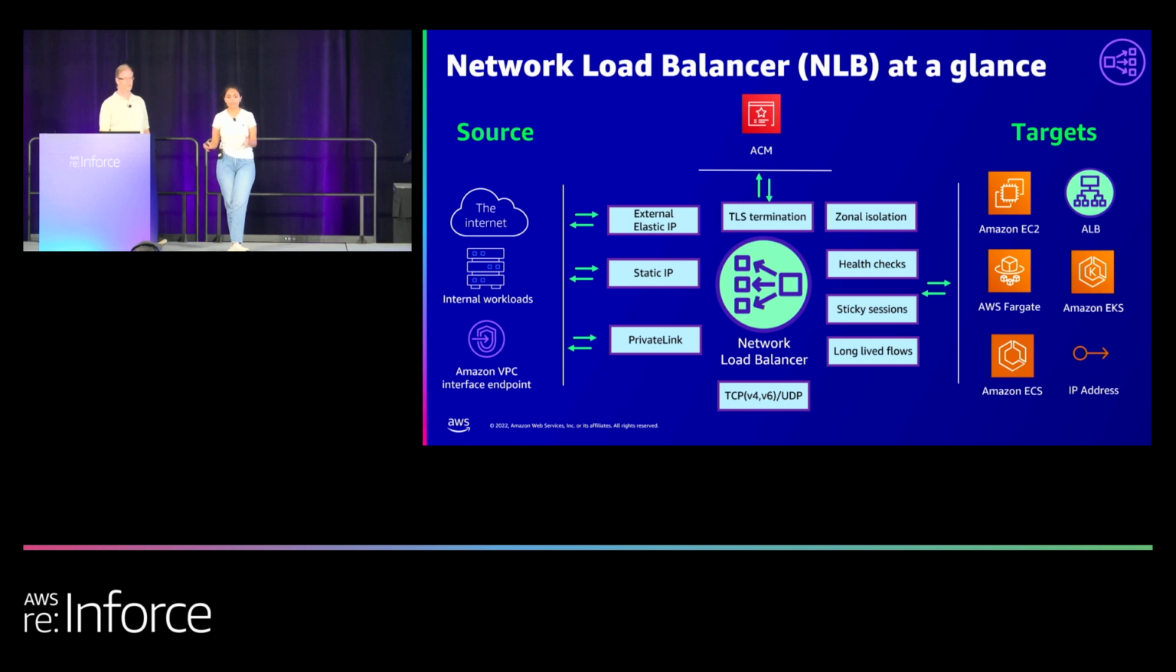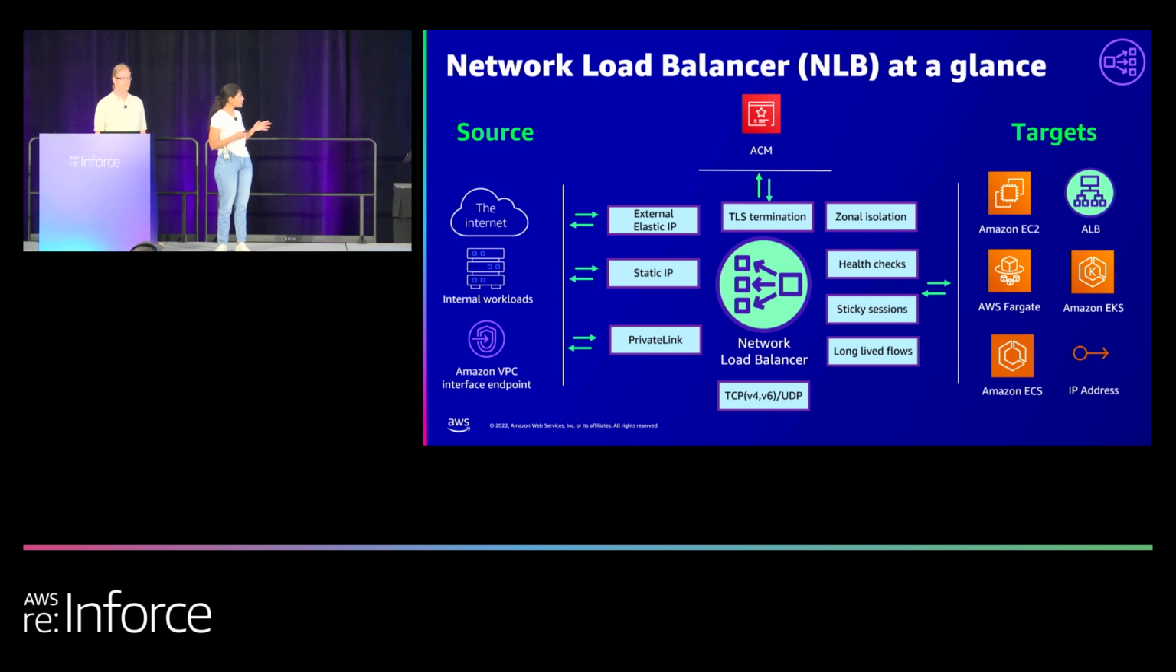The targets would be in the form of either Amazon EC2, AWS Fargate, Amazon EKS, Amazon ECS, the IP address, and Jamie's already mentioned how we've introduced ALB as a target of NLB. NLB operates at fast speeds, so there are ultra low latencies. This will come into the picture when timing and scaling is of matter to you. So all the gaming customers or even the FinServ customers can take advantage of NLB.